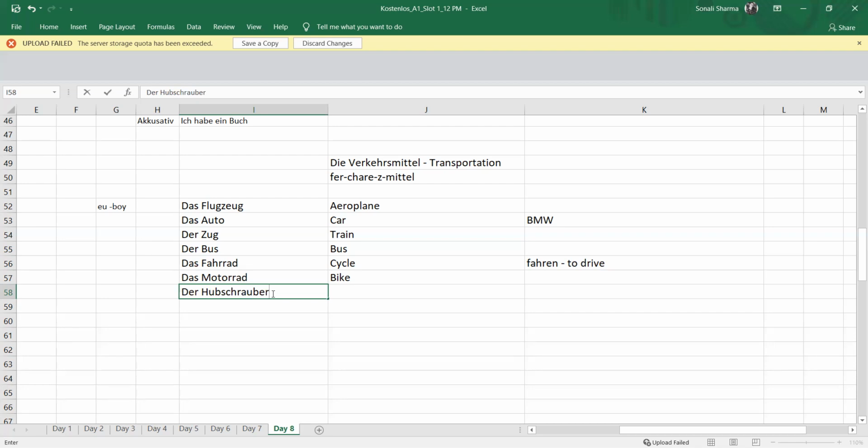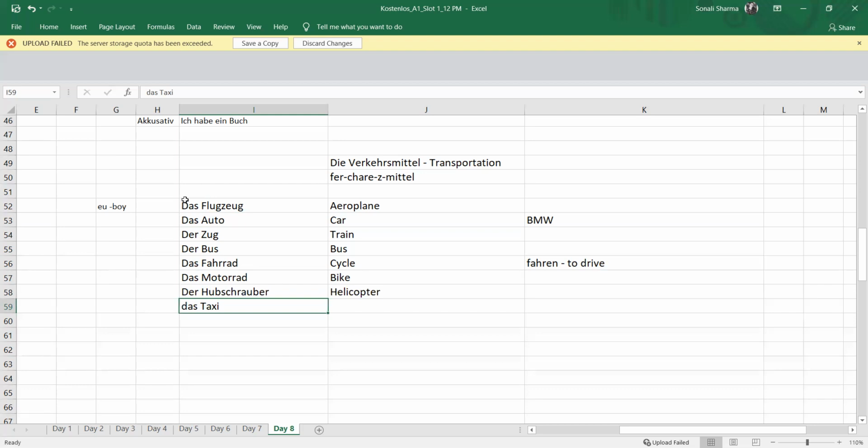So Hubschrauber means helicopter. Next is taxi. For taxi, we have das Taxi. So das Auto, das Taxi.